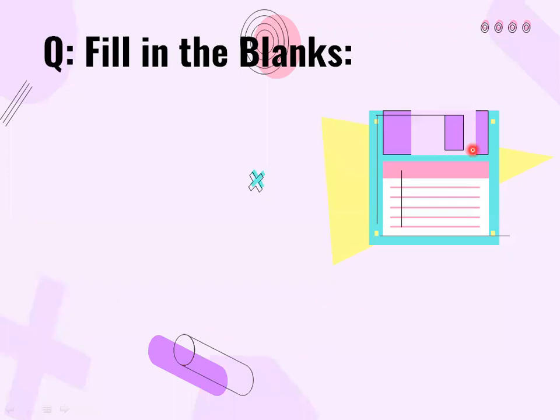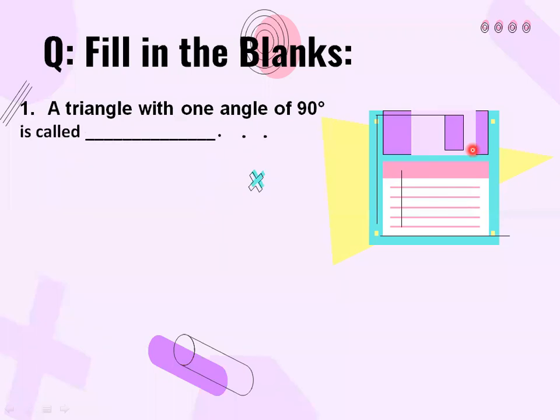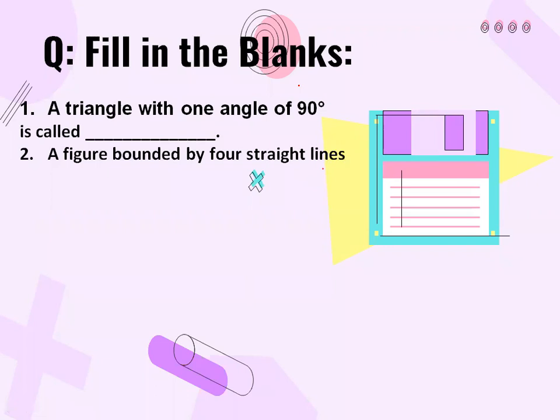Now this is your question answer session time, so fill in the blanks. A triangle with one angle of 90 degrees is called dash. Very good. Right angle triangle. Very good, Alina, Hania. Okay, thank you. Now move on to the next one. A figure bounded by four straight lines is called dash.